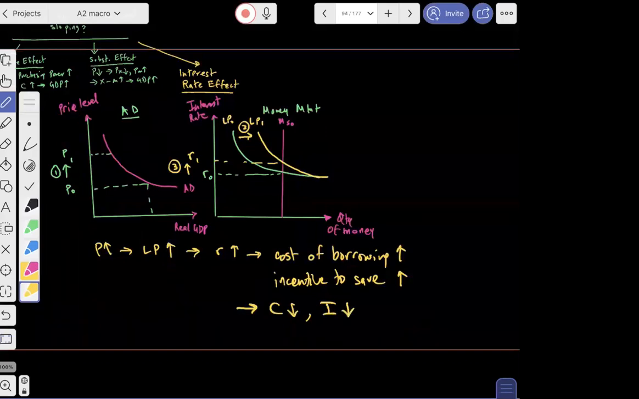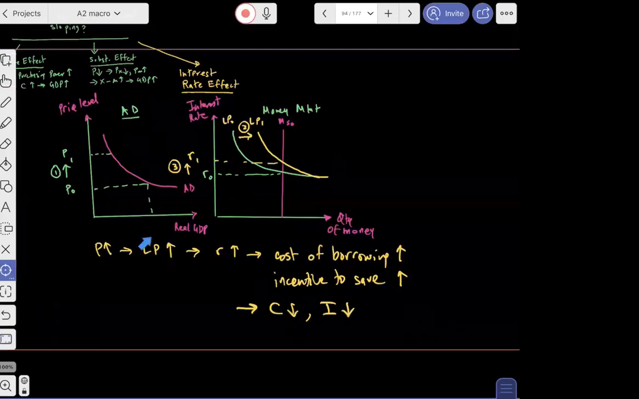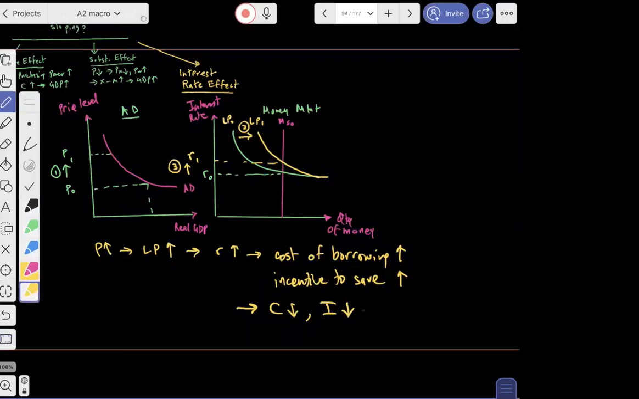Why? Because suddenly when your price level went up, demand for money went up, because people are now wanting to undertake the same amount of goods and services. They have less money, so they are demanding more money. But because demand going up makes the interest rate go up, that makes consumption and investment fall, and your real GDP will fall. And so that's why you go from Y0 to Y1, which is number 4.